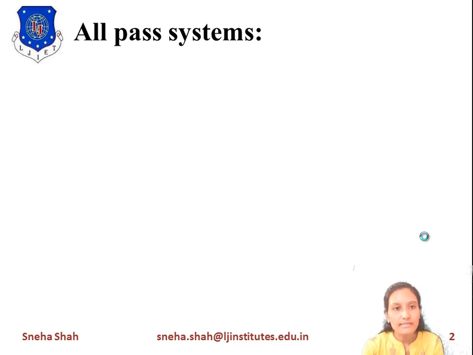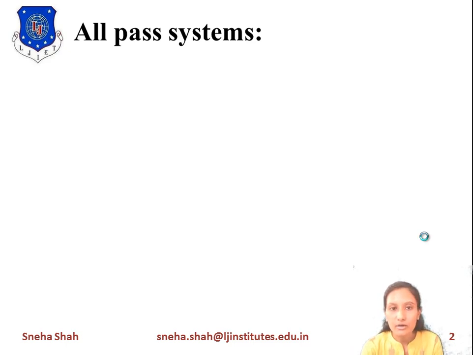Now what is all pass system? All pass means all the frequencies will pass. If we want to give a phase shift to any signal, then we will use this all pass system, because when the signal goes into this all pass system, it will give a phase shift and it will give the output which will pass all the frequencies. So all the signal will pass, just a delay will be given because the signal is given to a system.